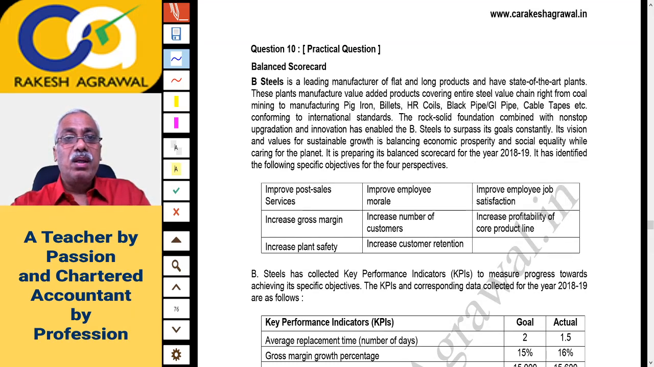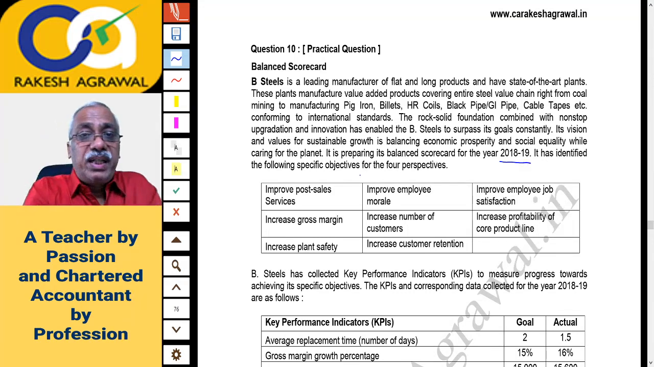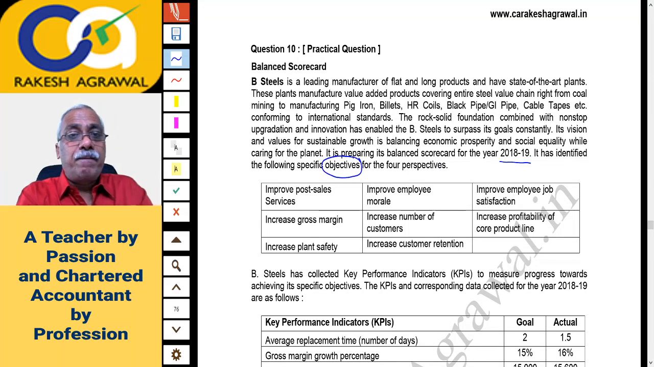Very good. This planet, people, profit are the triple bottom line words. It is preparing its balanced scorecard for the year 2018-19. It has identified the following specific objectives for the 4 perspectives. You have to remember the names of the 4 perspectives. And they have identified the following objectives: improve post-sales services, increase gross margin, increase plant safety, improve employee morale, increase number of customers, increase customer retention, improve employee job satisfaction and increase profitability of core product lines. These are 8 objectives.